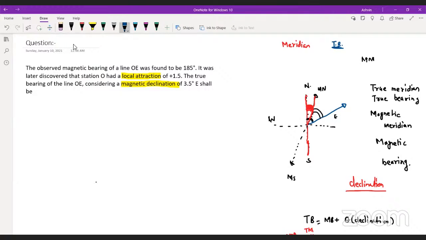Now in the compass survey, always remember this thing.